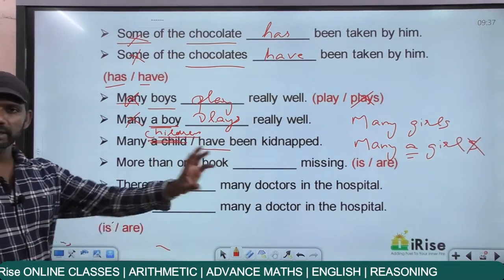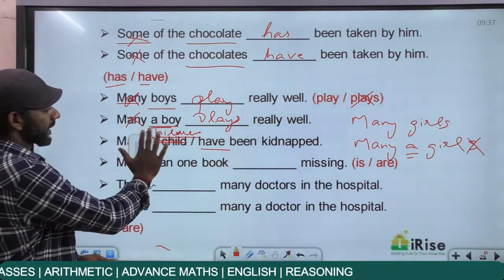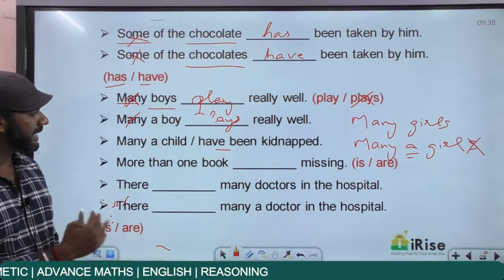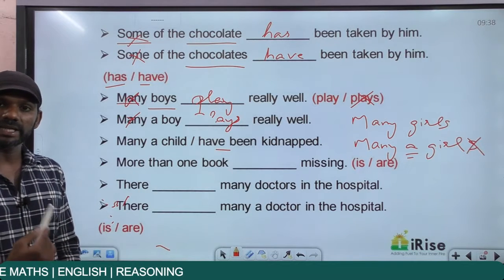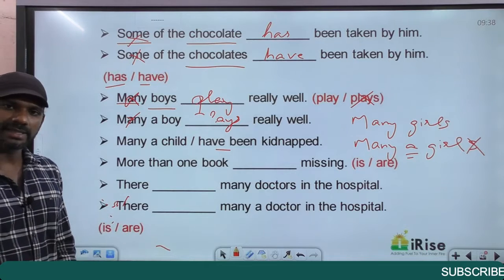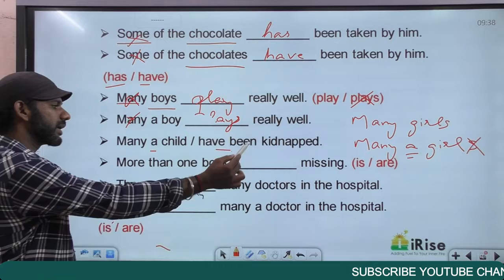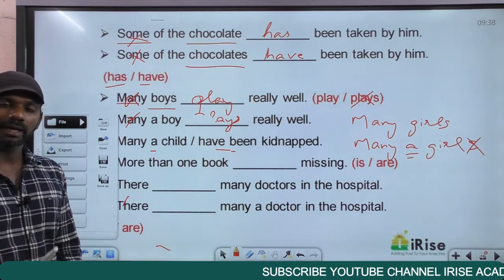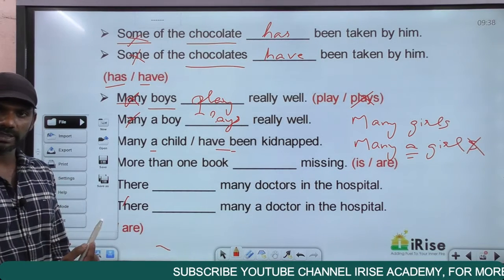So to make the statement grammatically correct, we can change either part 1 or part 2. If I change have to has, grammatically correct. Many a child has been kidnapped. Or if I change many a child to many children, grammatically correct. Many children have been kidnapped. So as I said, to make the given statement grammatically correct, we can change either part 1 or part 2. I told you earlier as well, in the case of spotting the error, our task is to find out the part that contains the error. It's all about moving from the left to the right.